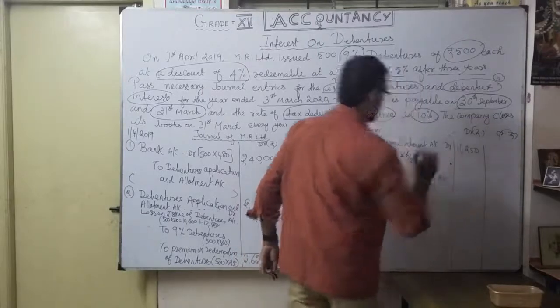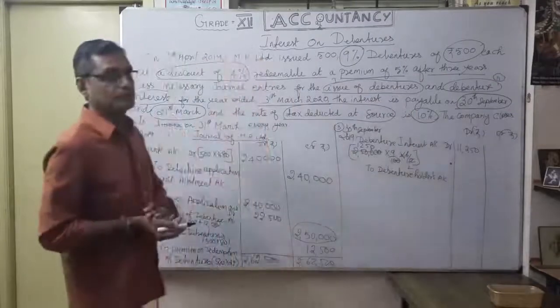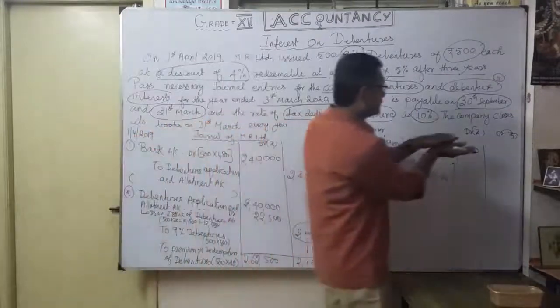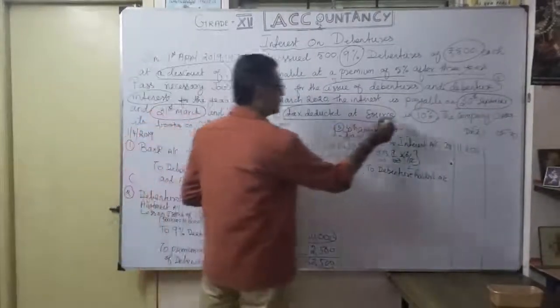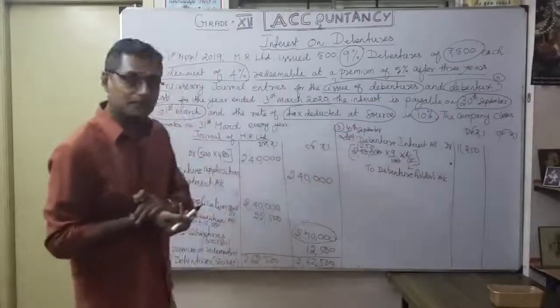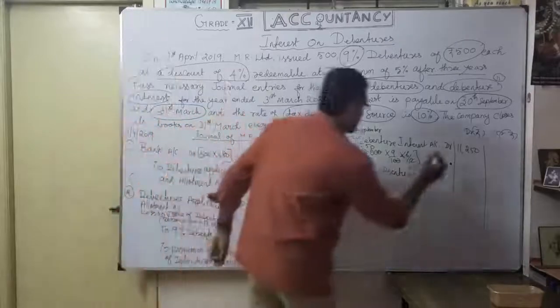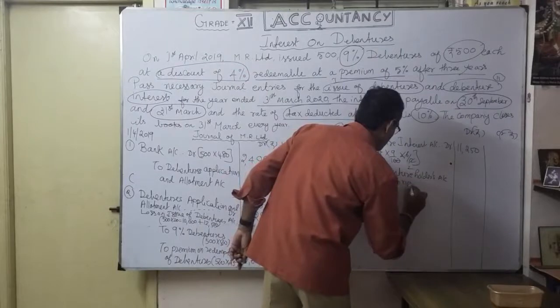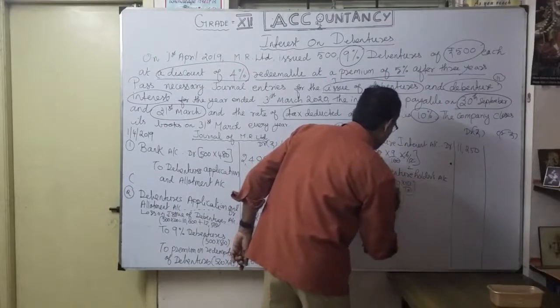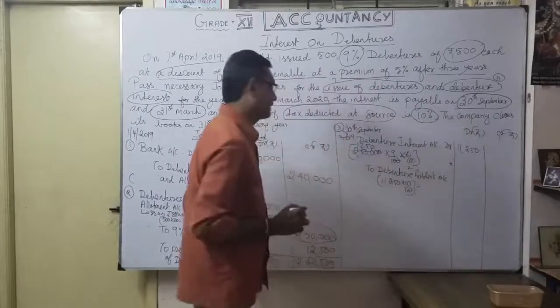How much? Here should be very careful. We can't give the entire 11,250 because the rate of tax deduction shows 10%. TDS is how much? 10%. So 11,250 into 10 by 100, I will get the TDS on interest.